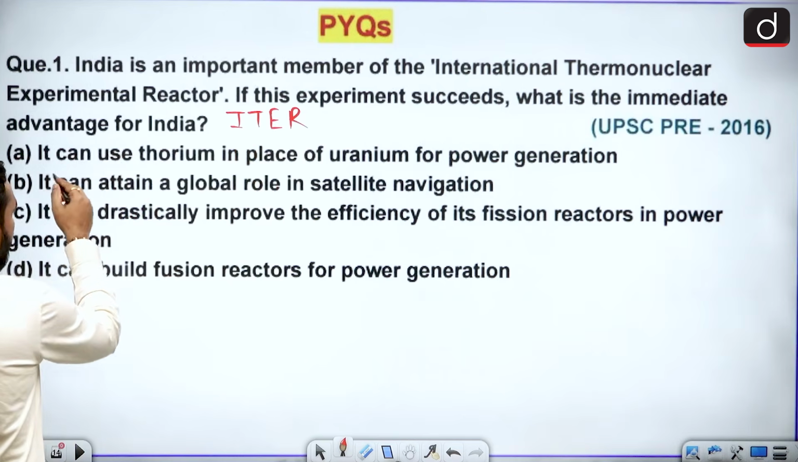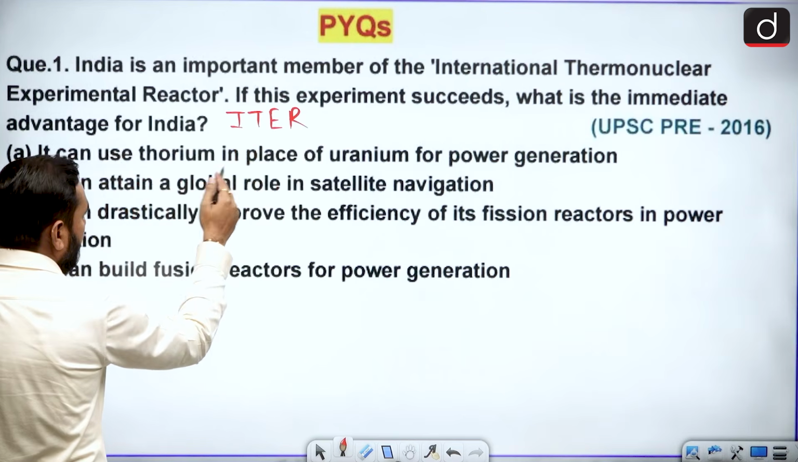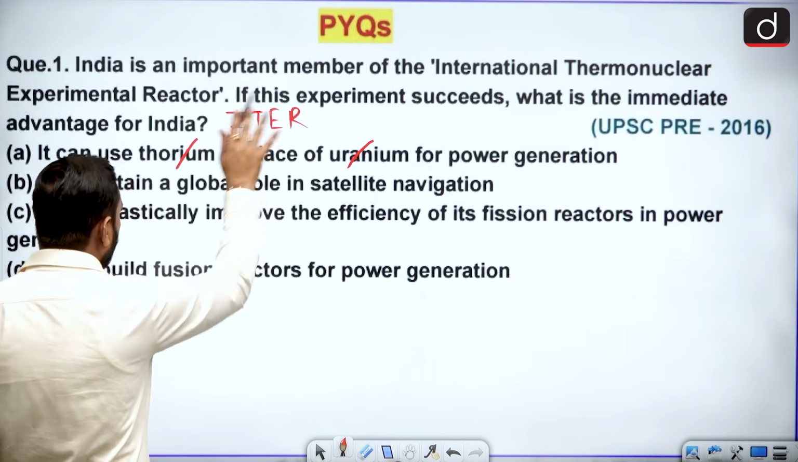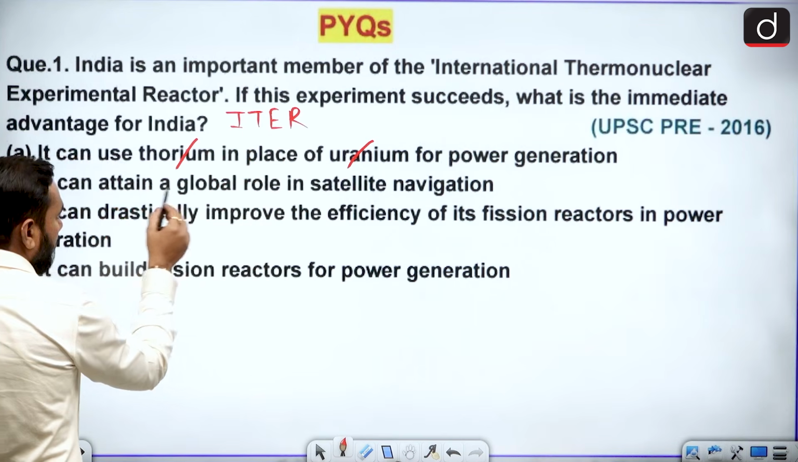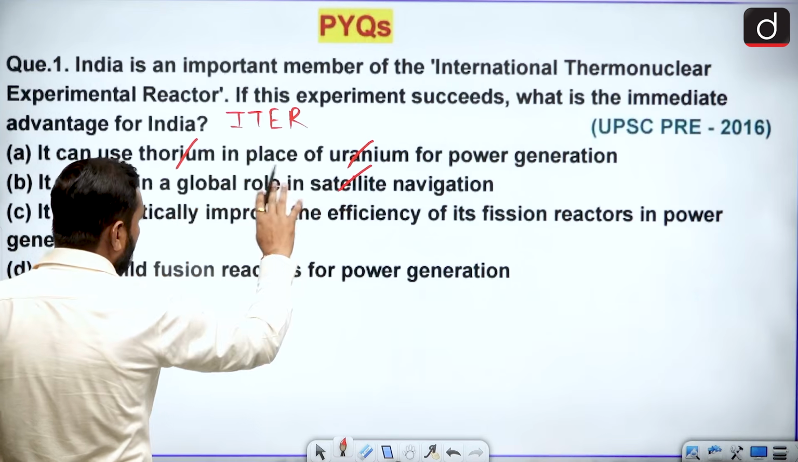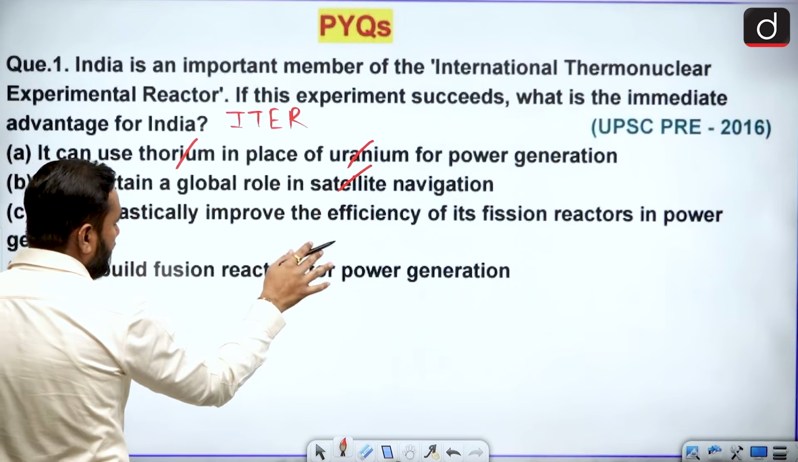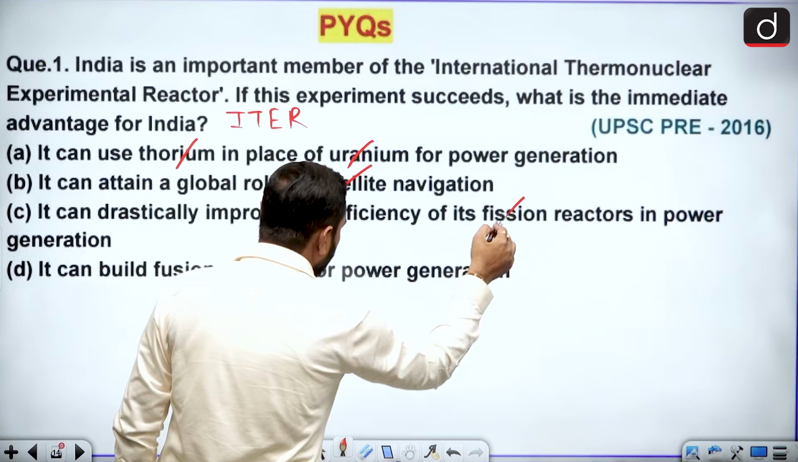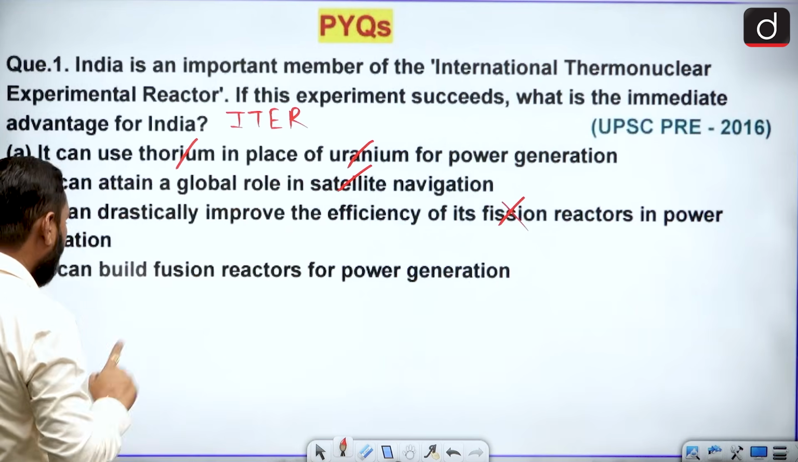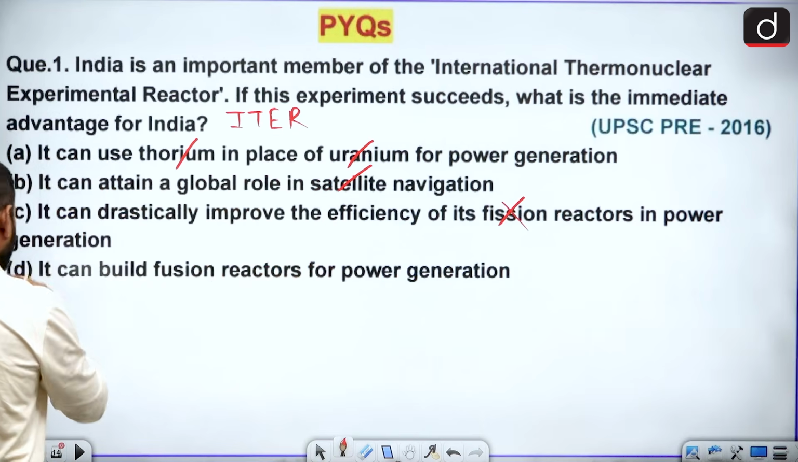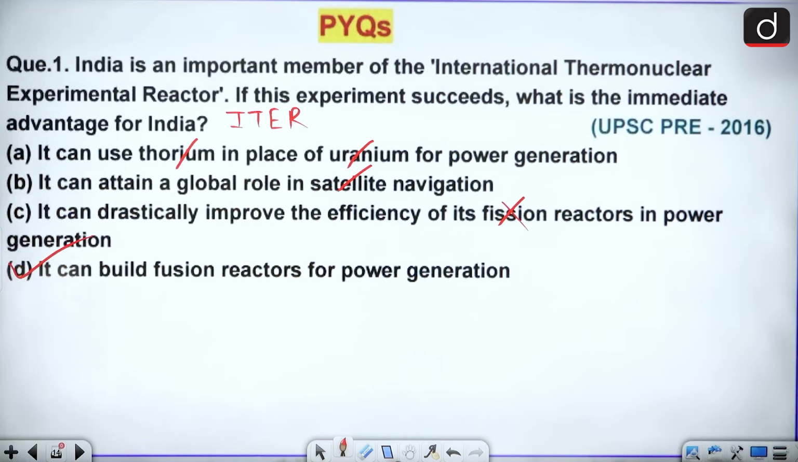Basically, it can use thorium in place of uranium. No, not thorium, not uranium, it is based on hydrogen. It attained a global role in satellite navigation? No role with it. It can improve the efficiency of a fission reactor? This is not a fission reaction, this is a fusion reactor. It can build a fusion reactor for power generation. Yes, this is the correct statement. So in 2016, an ITER question was there. This one is the answer.